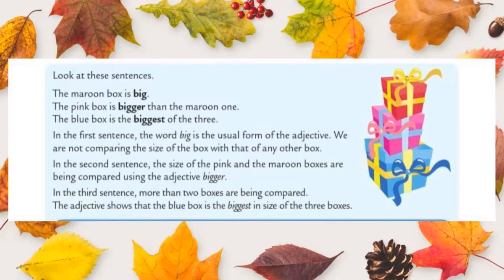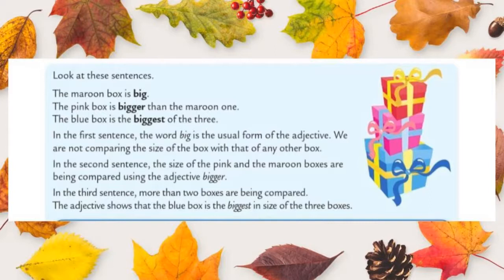In the second example, we compare two things. Pink box is bigger than the maroon one. It means we are comparing pink box with maroon one. So the word bigger is the comparative adjective in the second sentence, and when we are using comparative degree, the keyword than is used. And the third one, the blue box is the biggest of the three.